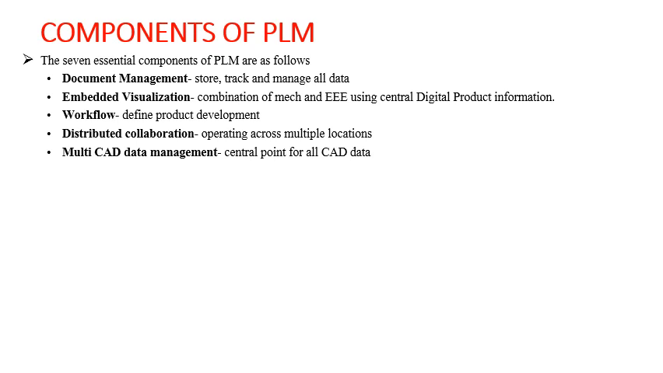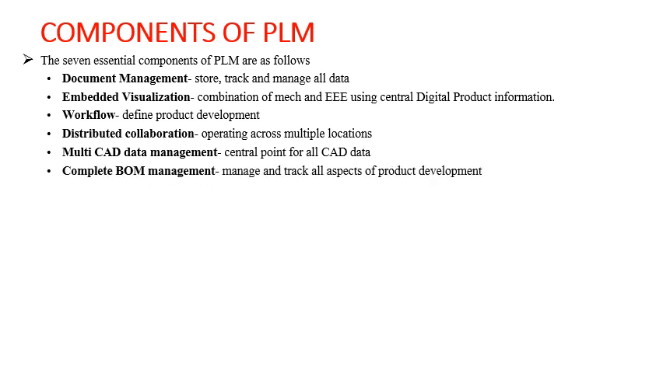So the next component of PLM is complete bill of material management. It is very necessary to manage and track all aspects of product development. When it comes to the bill of material, you need to know how much material is being used, how much is needed, what the cost of each material is, how the assembly takes place, what the final cost is, and what the estimates are. Each and every business decision depends on the material. So it becomes very necessary to manage the bill of material.